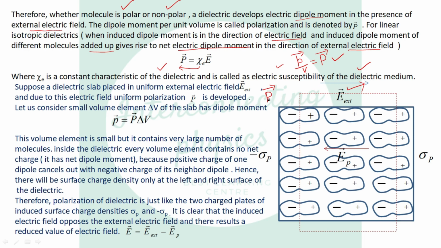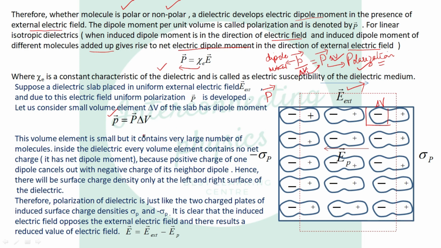Now we know the polarization is the vector P. This small p is the dipole moment, don't confuse it with this. Small p is the dipole moment and capital P is polarization. If we consider some small volume here, let us say delta V, then if P vector equals net dipole moment divided by delta V, the net dipole moment will be P times delta V if we cross multiply.